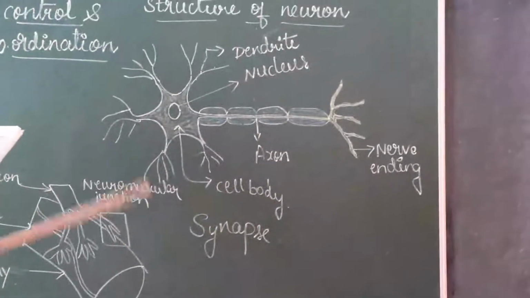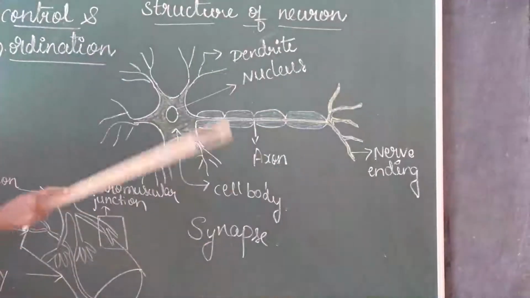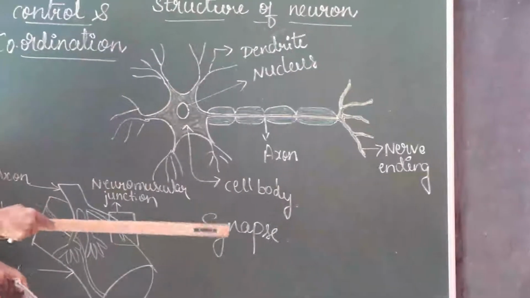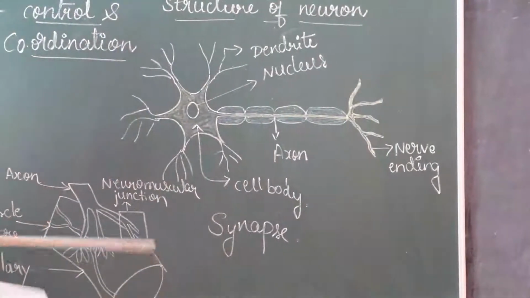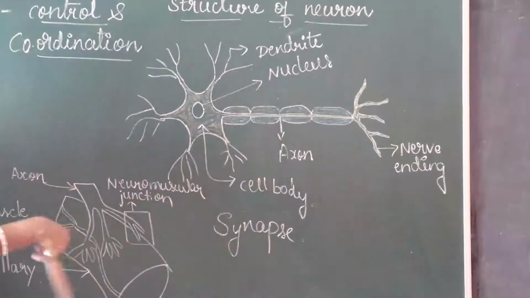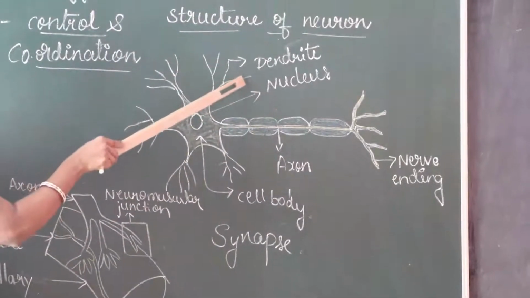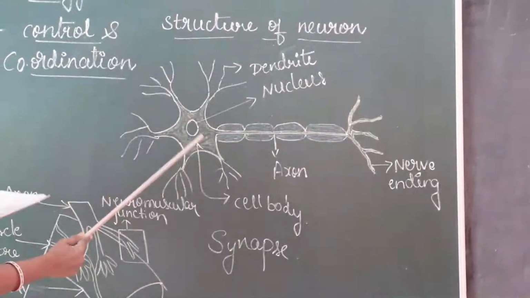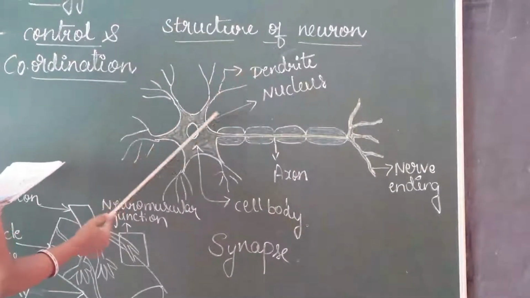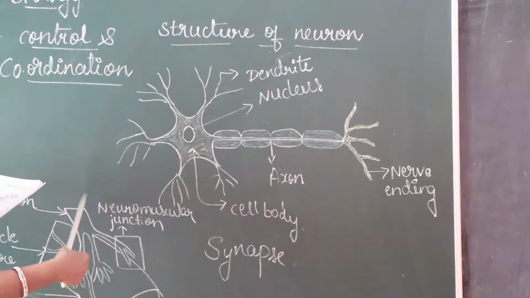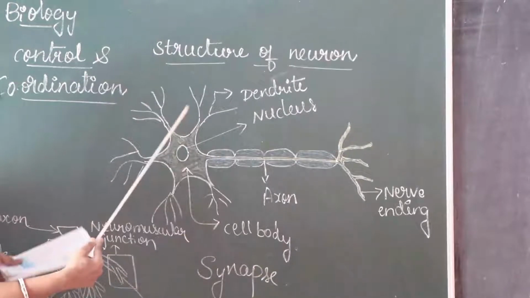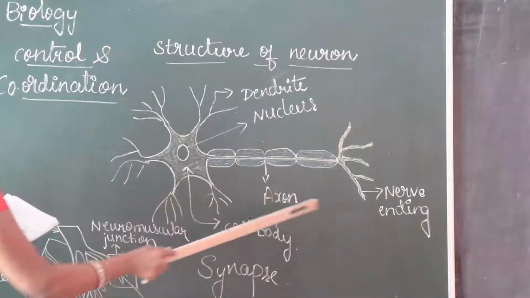The dendrite is connected to the next neuron, because the neuron is a thread-like structure present in all parts of the body. This dendrite is connected to another neuron, and also to other cells, such as muscle cells and glands.